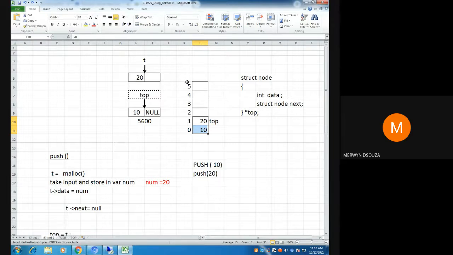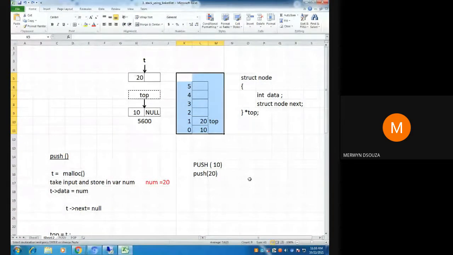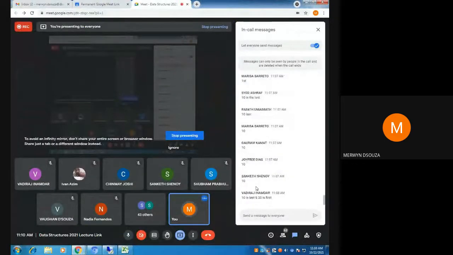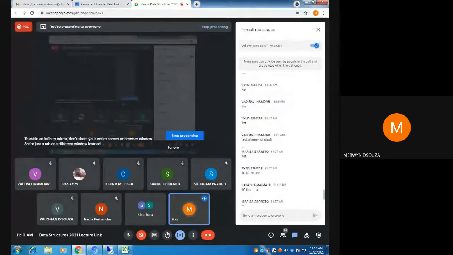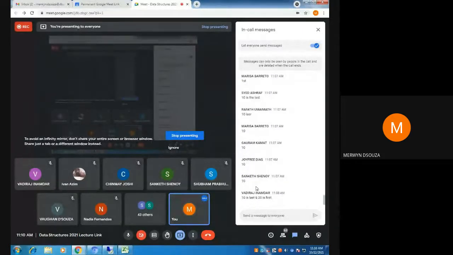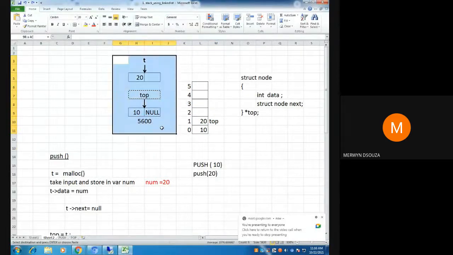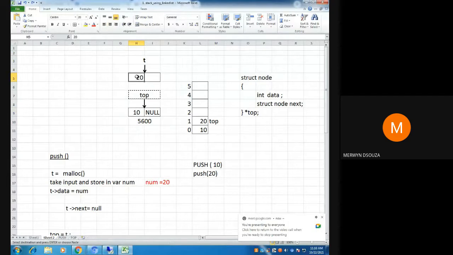When you look at this array, who is last? All are agreeing it's 10. 10 is last. Now look at this diagram of yours. This is the linked list. If 10 is last, look at 10 and look at 20. This is a single linked list. If 10 is the last node of your single linked list, what should be the next part? Null.